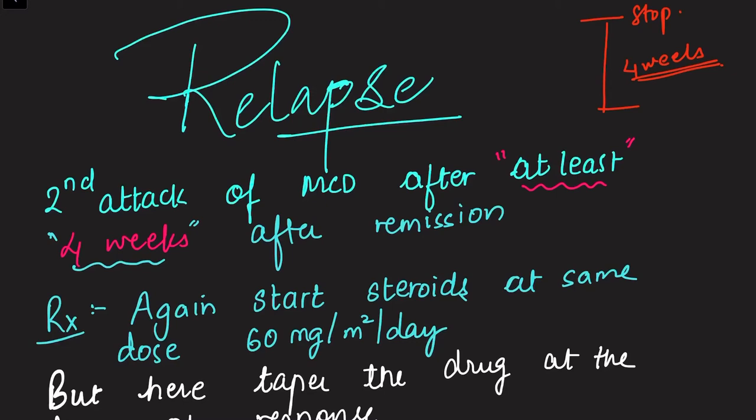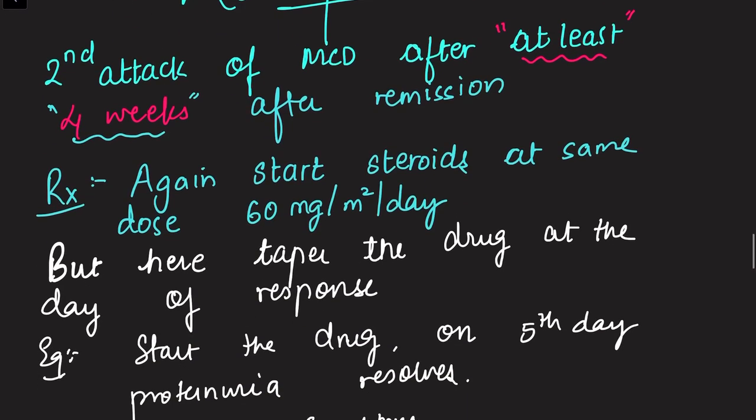If the patient comes in the second week, it is not relapse.